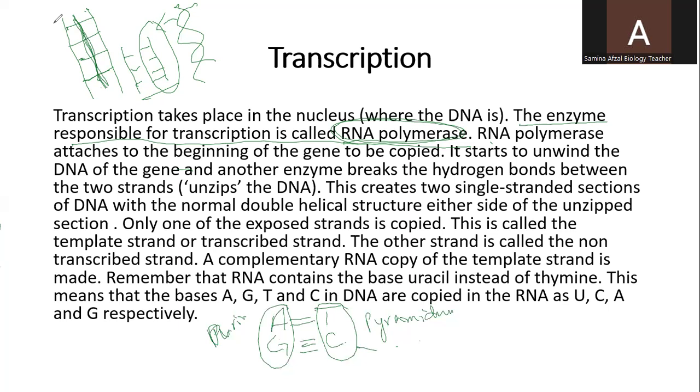So one purine binds with one pyrimidine. Adenine always combines with thymine with two hydrogen bonds, and when guanine binds with cytosine, there are three hydrogen bonds between them.